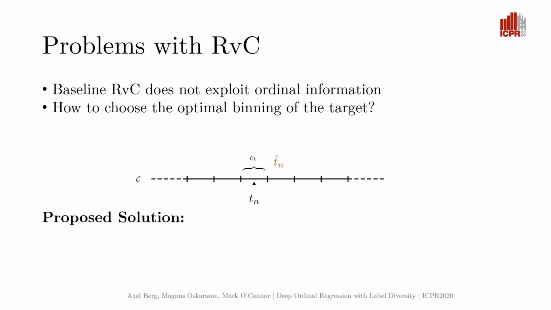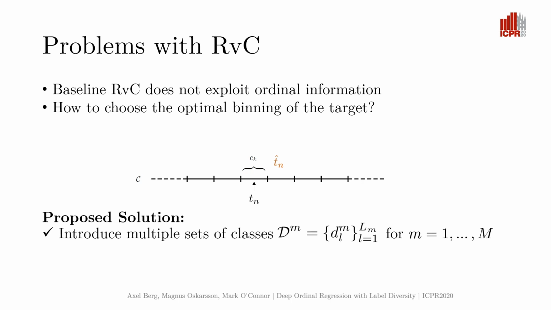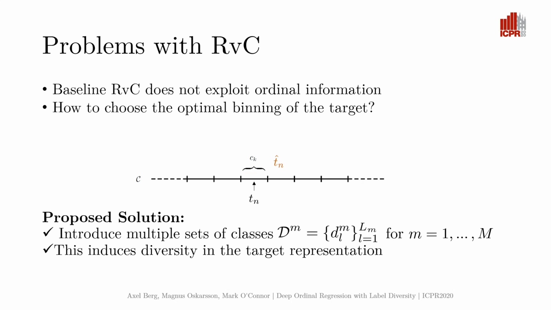We propose a solution to this problem by introducing multiple sets of overlapping classes. In other words, we are using multiple binnings to create several labels for each training sample, which induces diversity in the target representation. Let's look at some examples of how this can be done in practice.